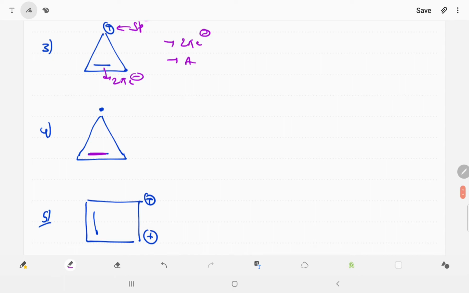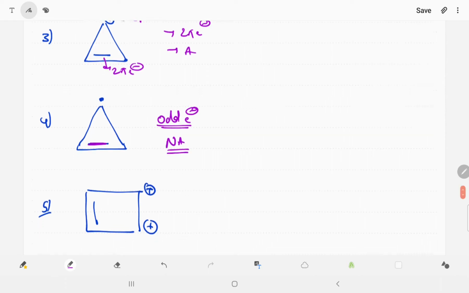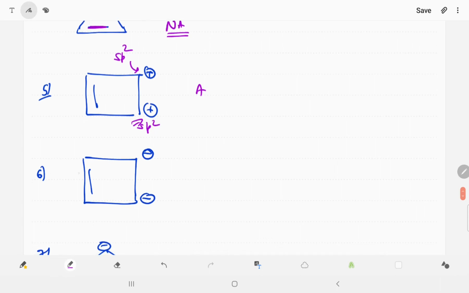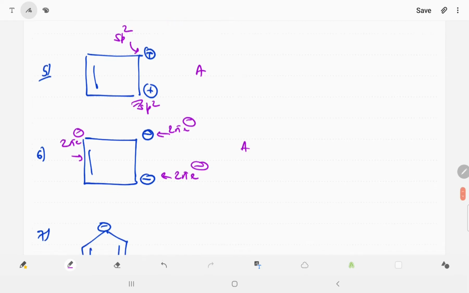Now in example number 4 you can see that there is a free radical and a pi electron, that is an odd electron species. So this is non-aromatic. Now in example number 5, this is sp2 hybridized, this is sp2 hybridized, and this is a vacant orbital, and this is 2 pi electrons. So this is an aromatic compound. In example number 6, this is 2 pi electrons, this is 2 pi electrons, and this is also 2 pi electrons. Total 6 pi electrons means aromatic.